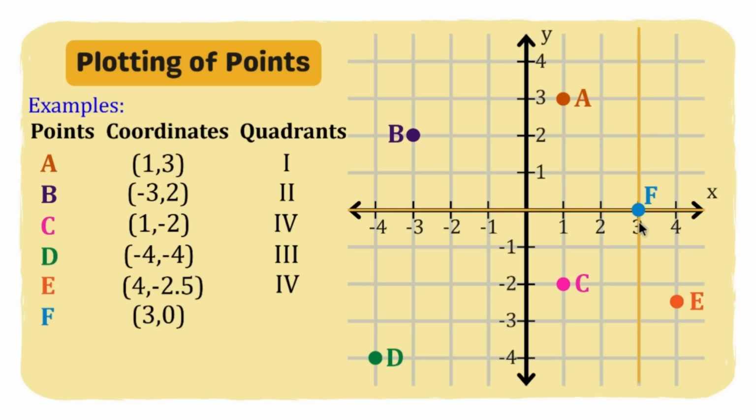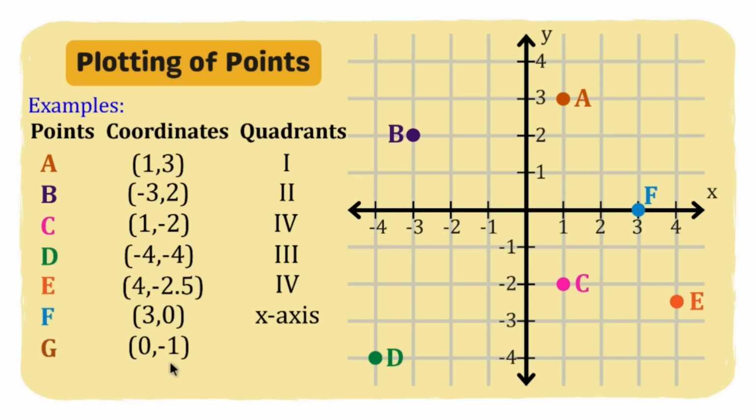So, point F is in this location. So, kung tatanungin ko kayo, anong quadrant ito? Is it really belonging to a specific quadrant? Hindi po. Okay? Kasi nandito na po siya mismo sa isang axis, which is what we call the x-axis. Okay, so ang location niya po, wala siya sa quadrant, nandito po siya sa mismong x-axis. Pwede po yun, ano? Okay, now let's have the next point which is point G.